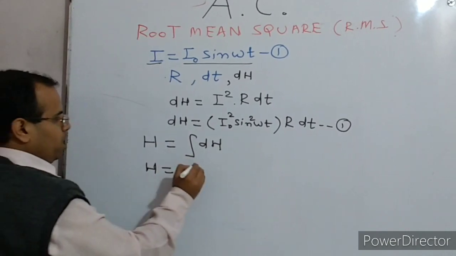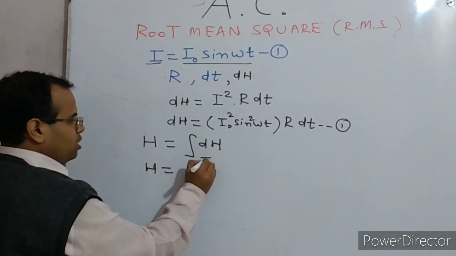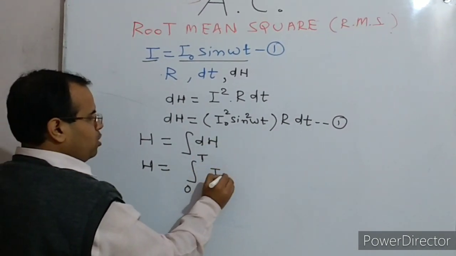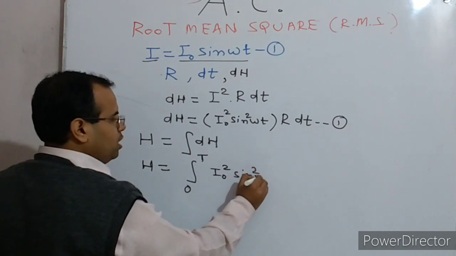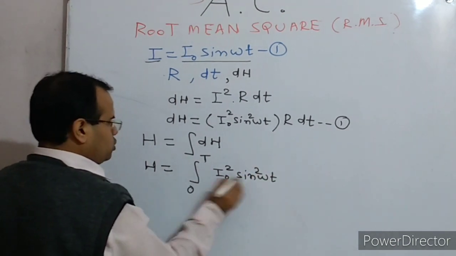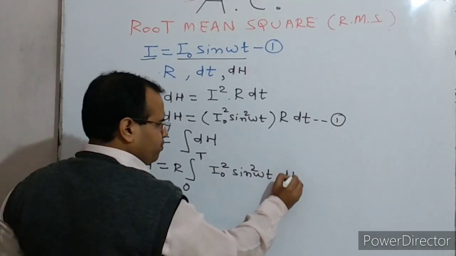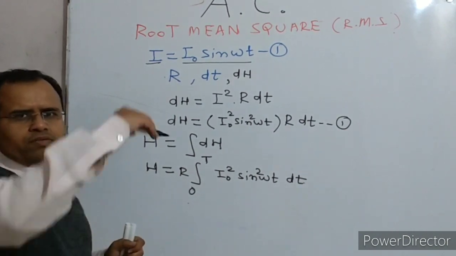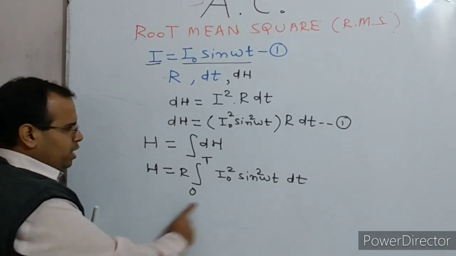H equals the integration with limits 0 to capital T of I naught square sine square omega t R dt, where R is constant and I have taken it outside. As I told you, we have to take it over the entire time period. Now we have to integrate this.